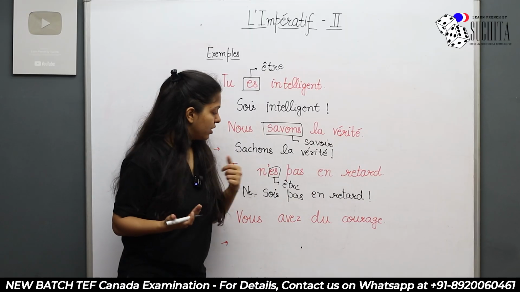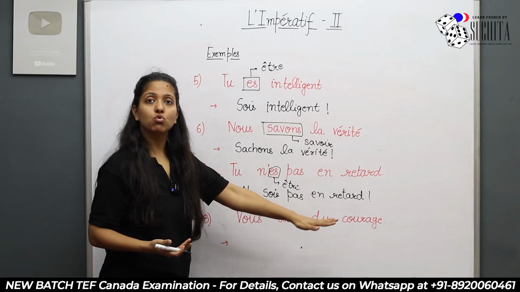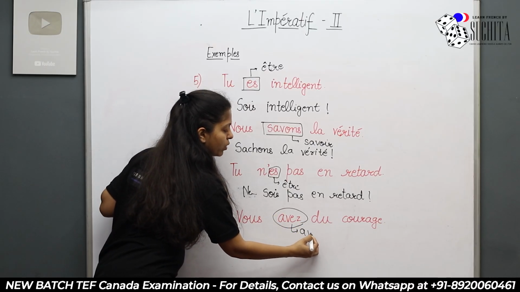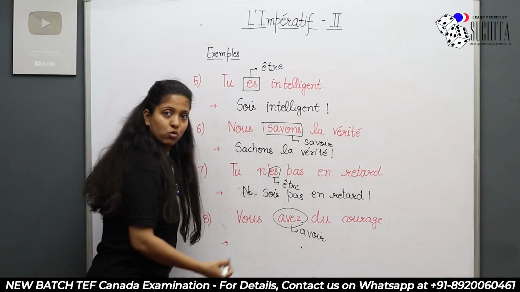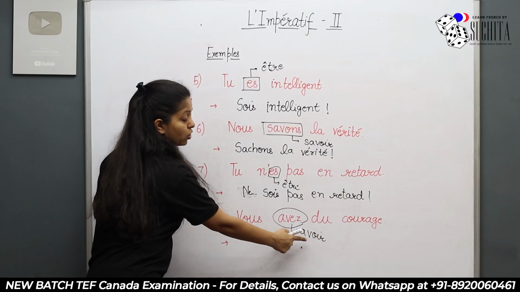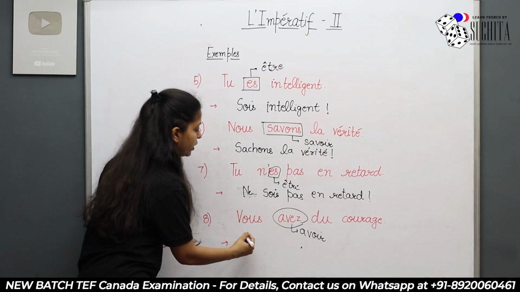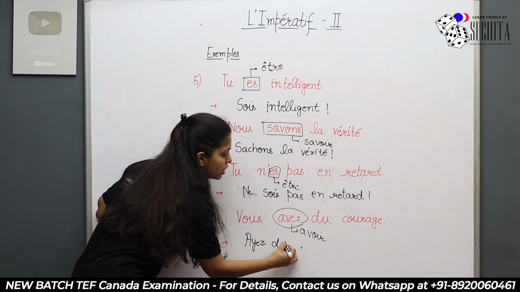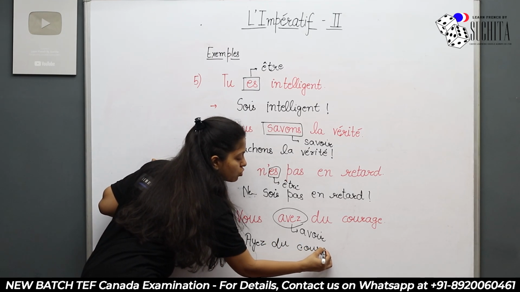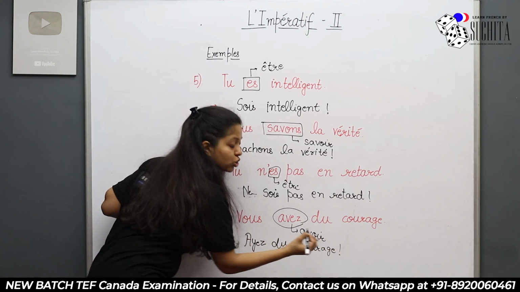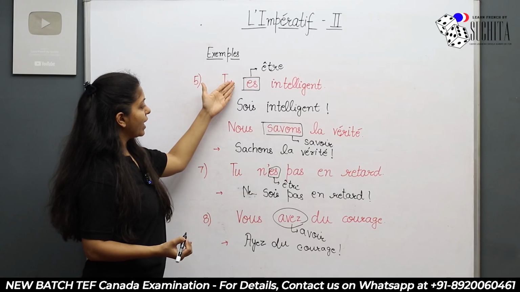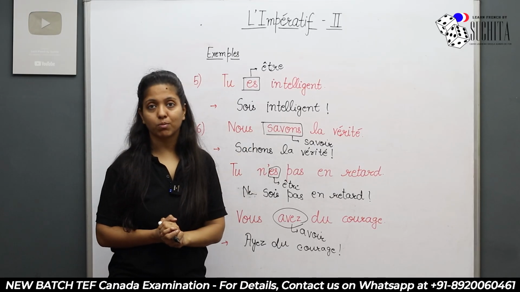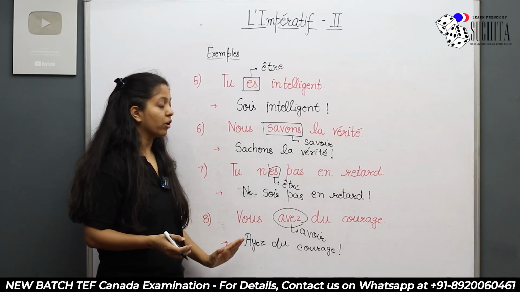Don't be late. The next one, vous avez du courage. This is which verb? The verb is avoir. The verb avoir was an exception. With vous, it becomes ayez. Ayez du courage. Right? So être, savoir, avoir, vouloir, all these are exceptions. You need to make the changes accordingly.